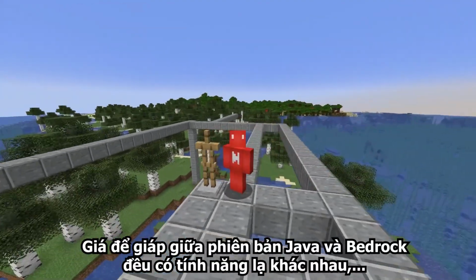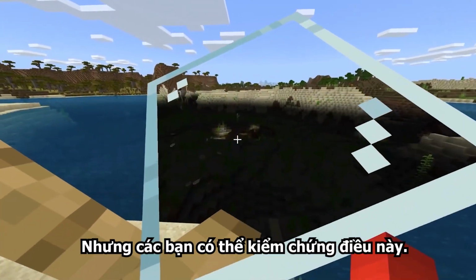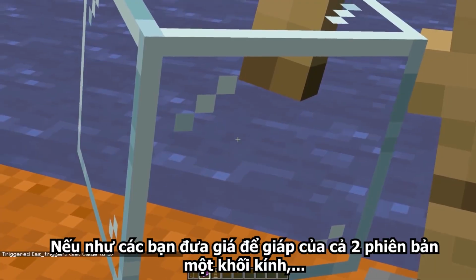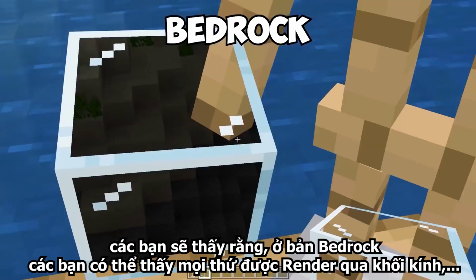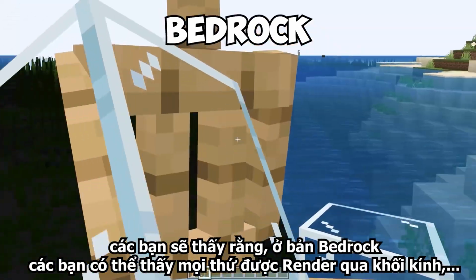Clearly, armor stands behave differently between Bedrock and Java, but we can take that even further. See, if you give both versions a piece of glass to hold, you'll see in Bedrock that it renders such that we can look through to the things behind, including this water.